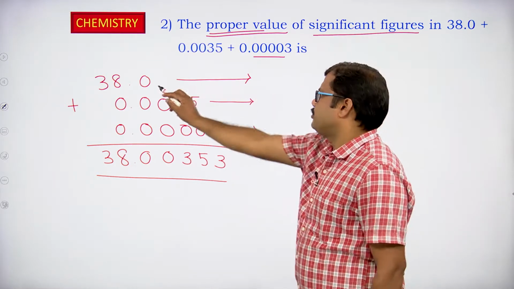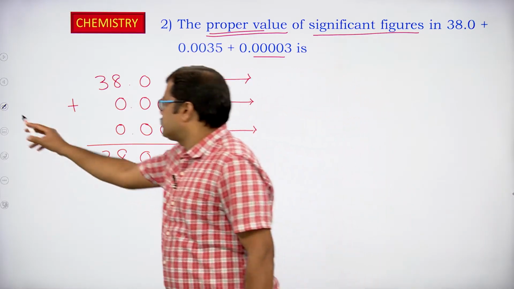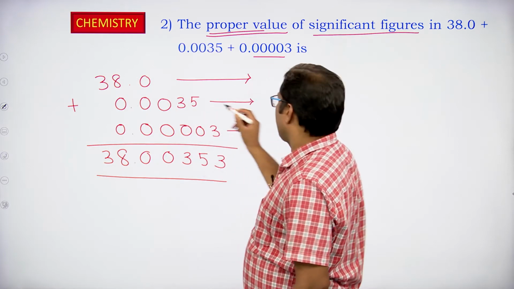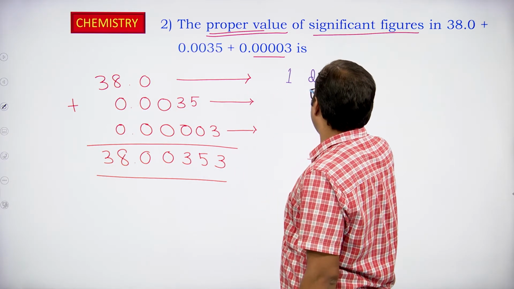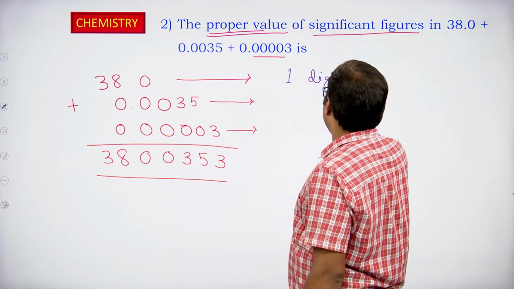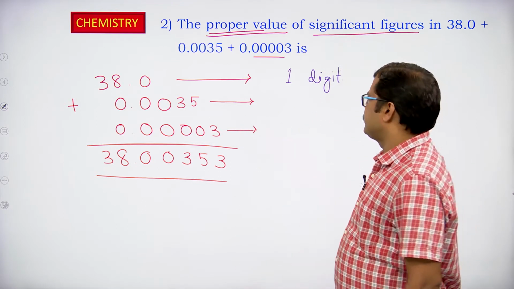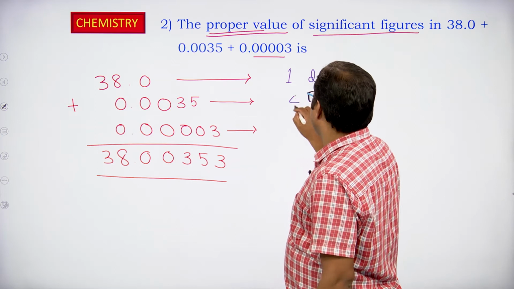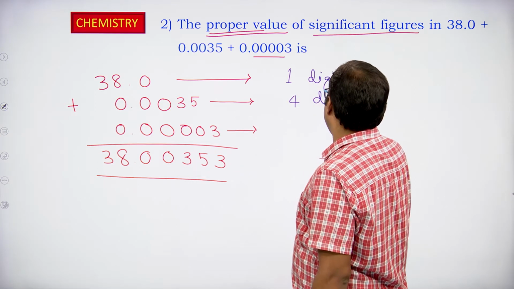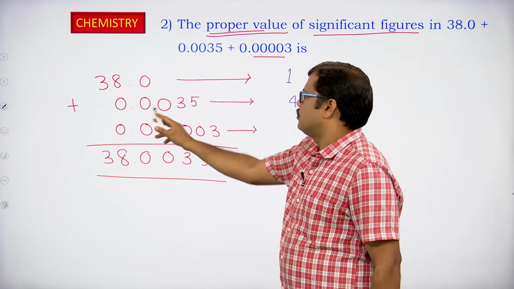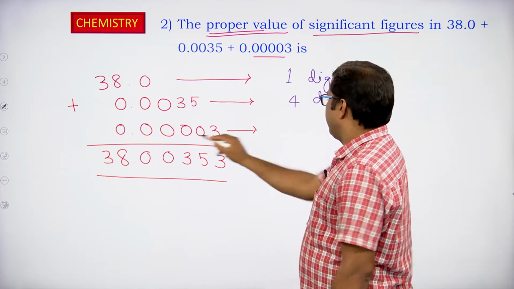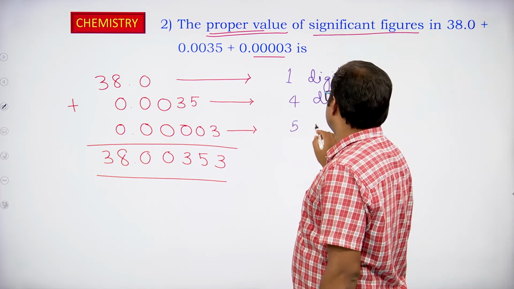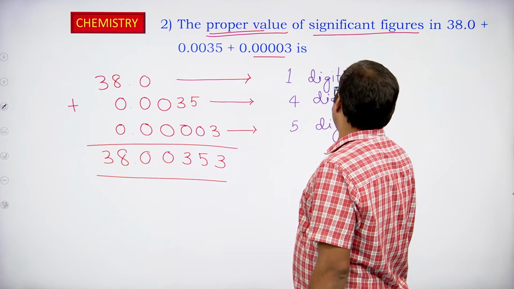If you observe the first number, we have one digit after the decimal point. In the second case, we have 4 digits after the decimal point, 0035. And in the third number, we have 6 digits after the decimal point.